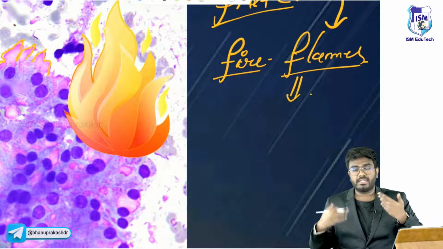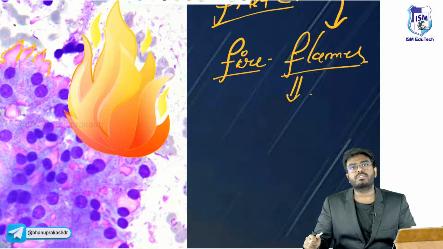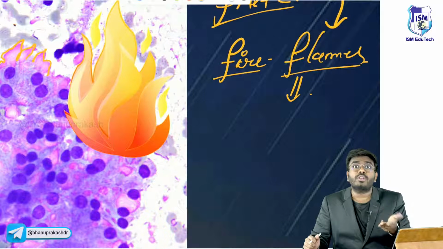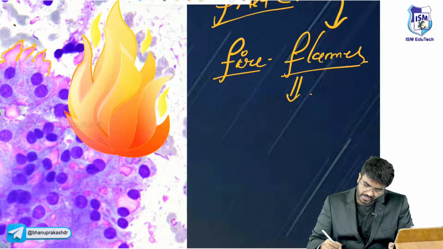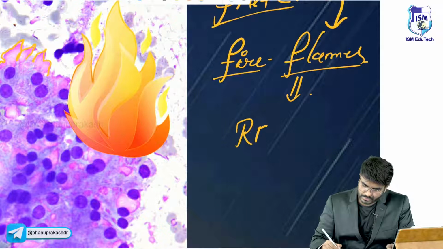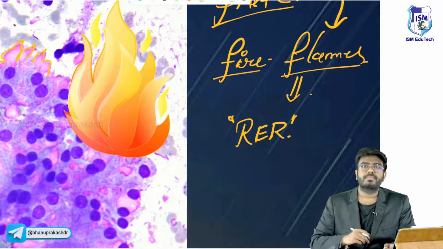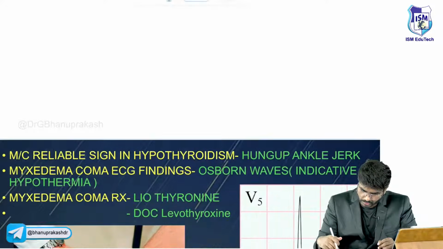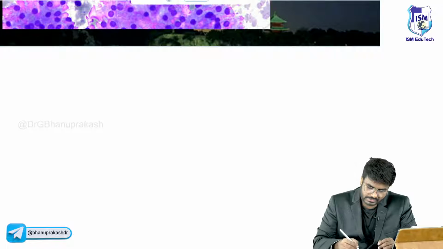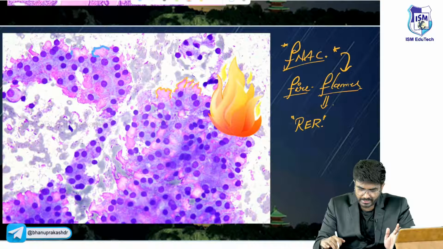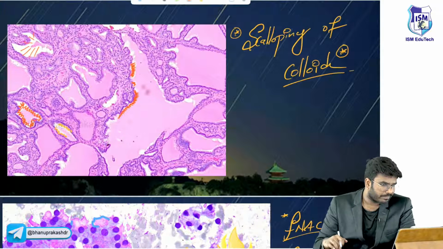More T3 T4 need to be produced, so more thyroglobulin needs to be produced. T3 T4 are made up of which protein? Thyroglobulin. So these fire flames are because of the rough endoplasmic reticulum. Okay, these are some important points which I want you to know regarding hyperthyroidism. Histological features I have explained: fire flames and scalloping of the colloid.